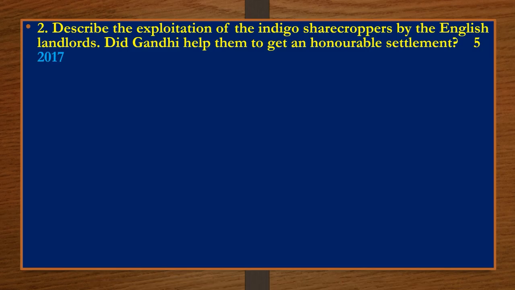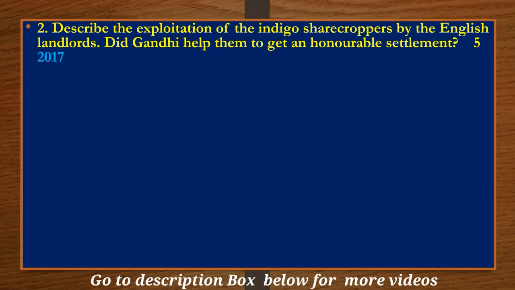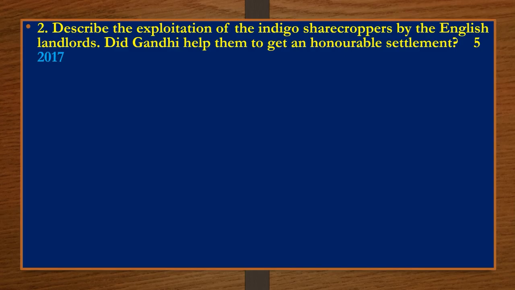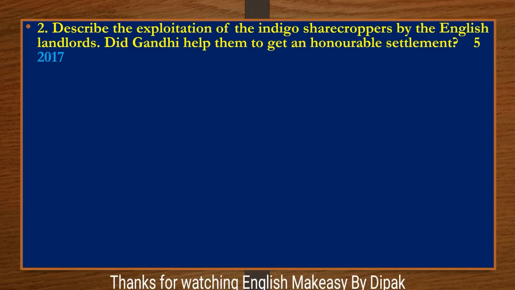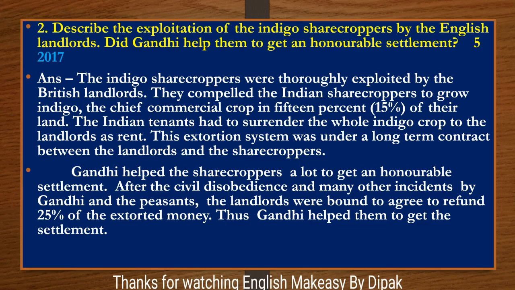Last question. Describe the exploitation of the indigo sharecroppers by the English landlords. Did Gandhi help them to get an honorable settlement? The indigo sharecroppers were thoroughly exploited by the British landlords. They compelled the Indian sharecroppers to grow indigo, the cheap commercial crop, in 15% of their land. The Indian tenants had to surrender the whole indigo crop to the landlords as rent. This extortion system was under a long-term contract between the landlords and the sharecroppers.